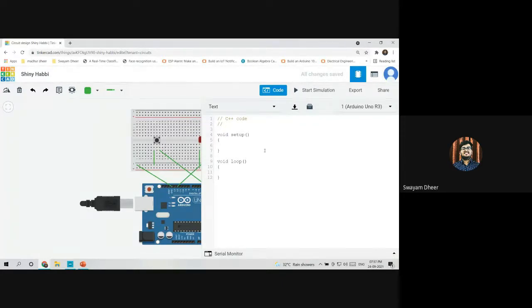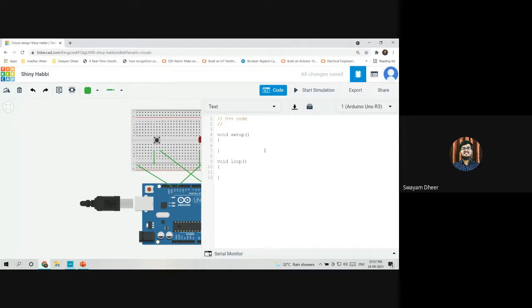What void setup does is, if you write a particular command in void setup, it will be run only once during the whole program. And loop, as the word suggests, if you write a command in the void loop function, the commands will be executed continuously during your program.